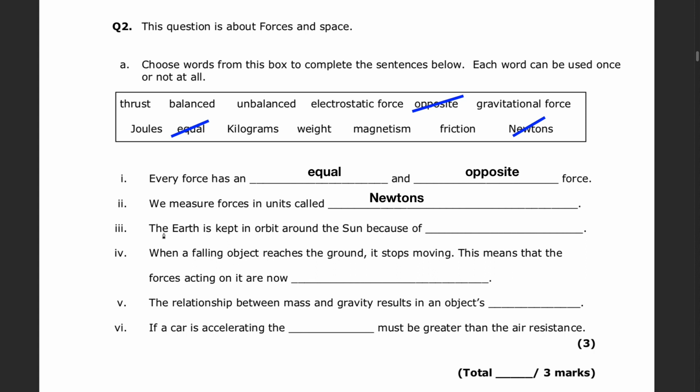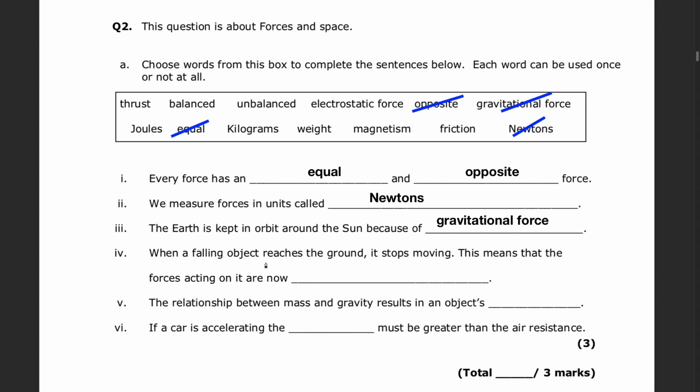Number 3. The Earth is kept in orbit around the Sun because of the something. The only forces we have in the word bank are either thrust, but that doesn't really apply to this case, electrostatic force, again, doesn't really apply, gravitational force, weight, magnetism, and friction. In this case, the answer here is gravitational force. It is gravity that keeps the Earth orbiting around the Sun.